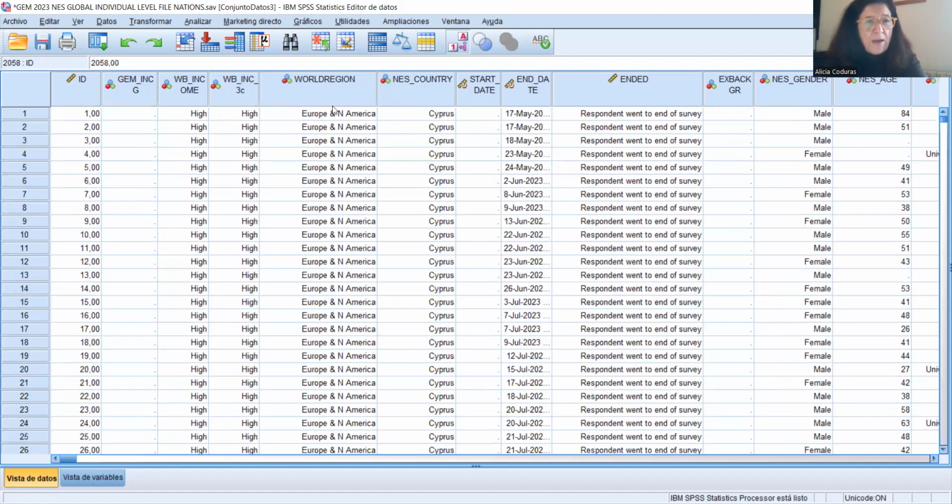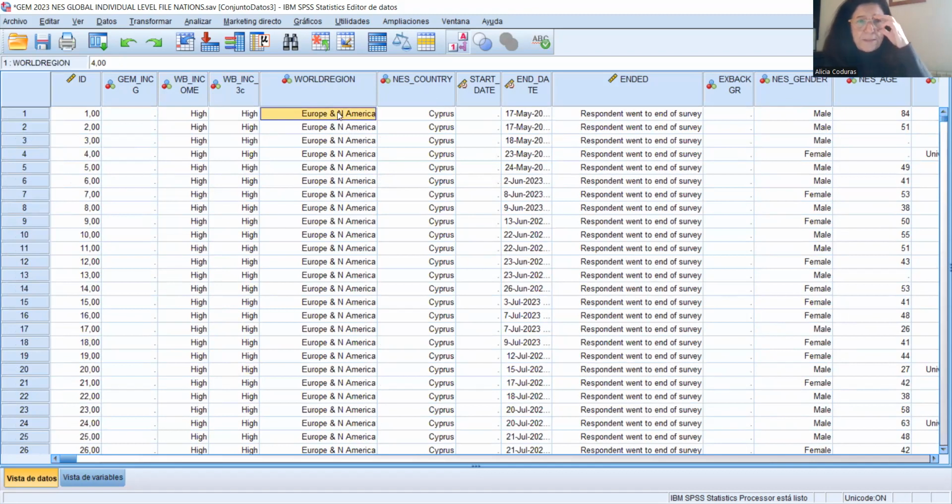Then we have variables showing the income level of the country, in this case provided by the World Bank, and it's classified in 4 categories: low, lower middle, upper middle, and high. And then the same variable but summarized in just 3 categories: low, middle, and high. Okay.